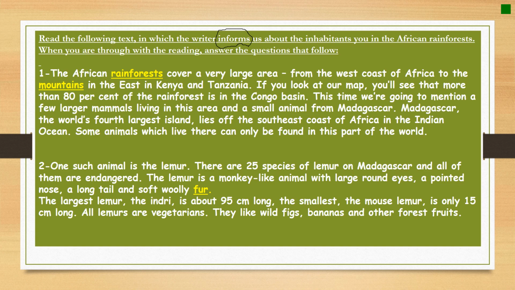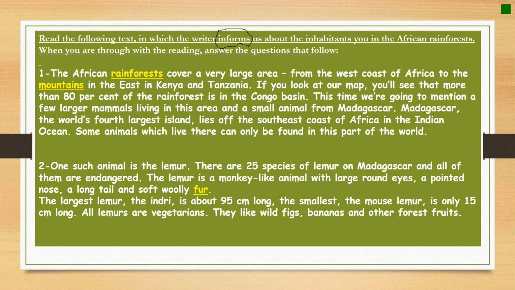The African rainforests cover a very large area, from the west coast of Africa to the mountain in the east Kenya and Tanzania. If you look at our map, you'll see that more than 80% of the rainforest is in the Congo Basin. This time we're going to mention a few larger mammals living in this area and a small animal from Madagascar.